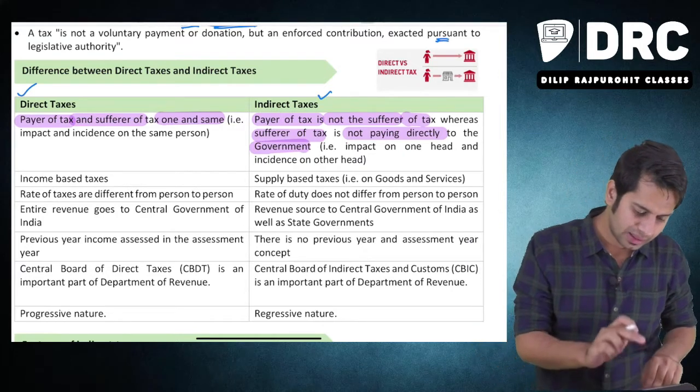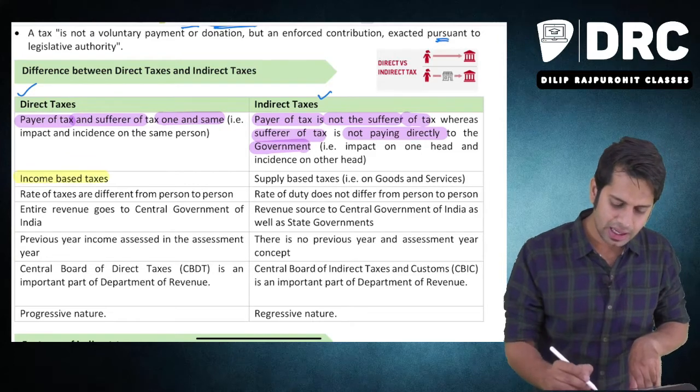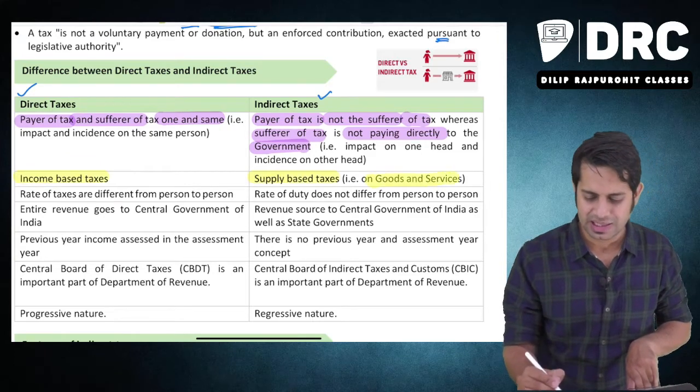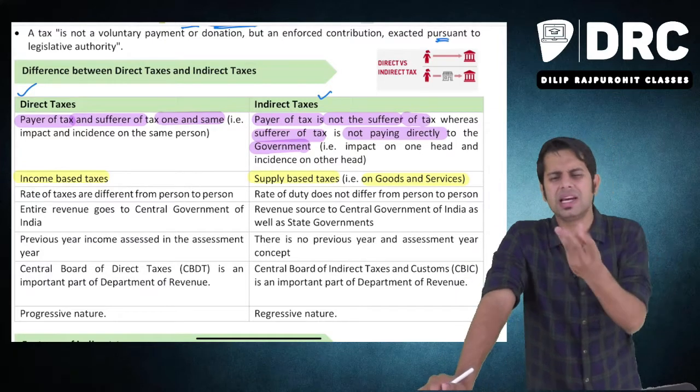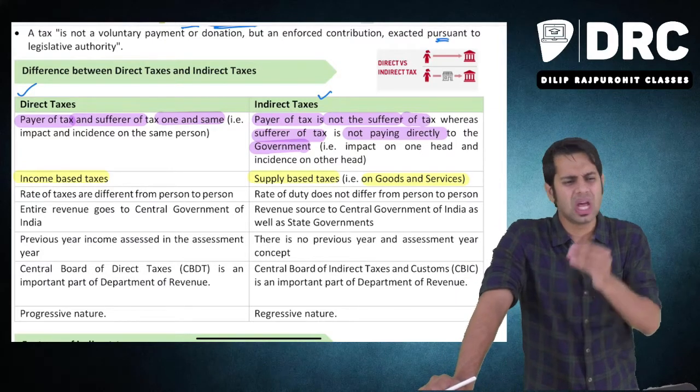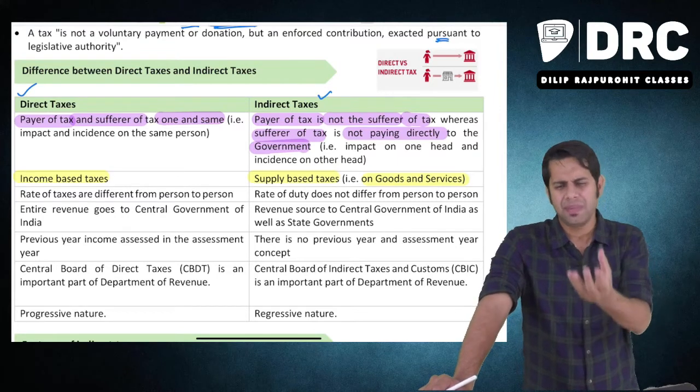Next, they say direct taxes are income based and indirect taxes are supply based, that is, a tax on goods and services. Indirect taxes are not on the income which you are earning. Indirect taxes are on a product which you purchase. It can be any goods, it can be any services.